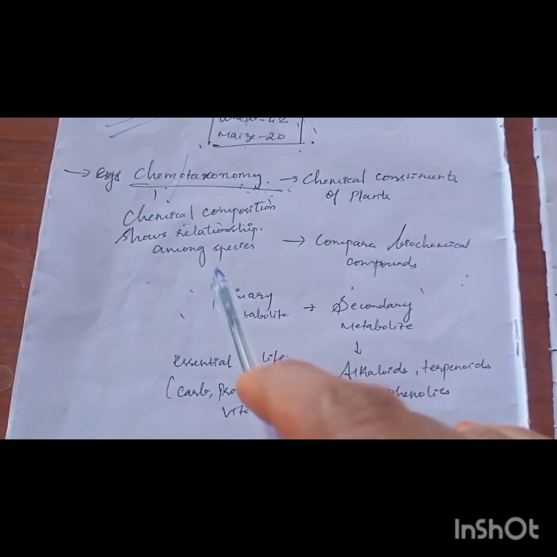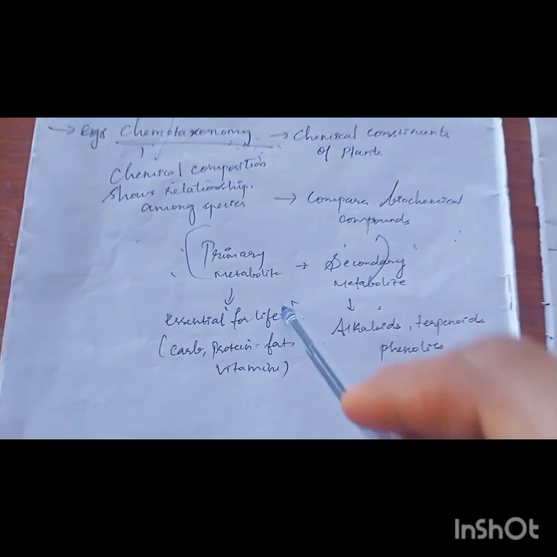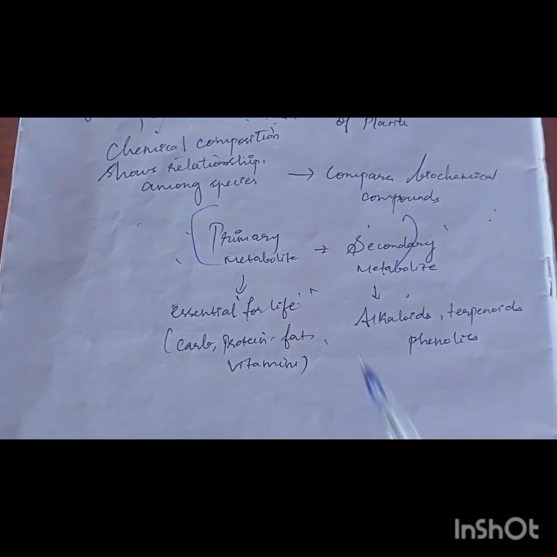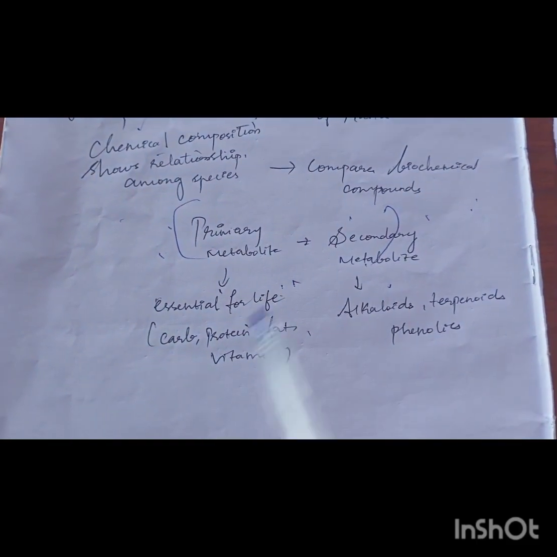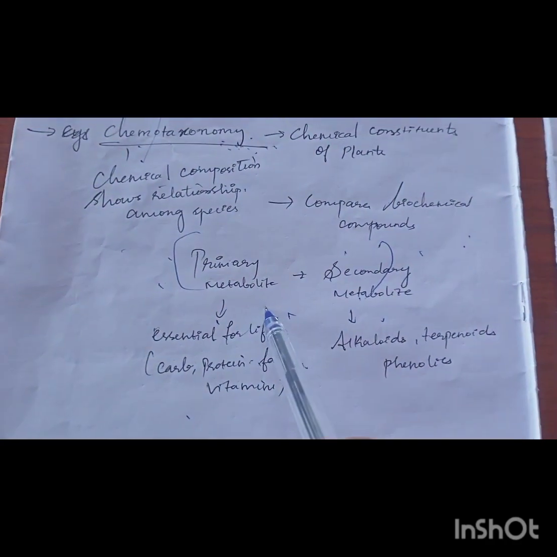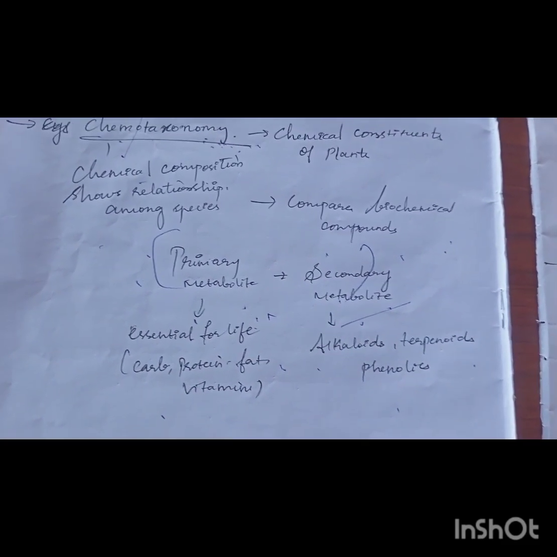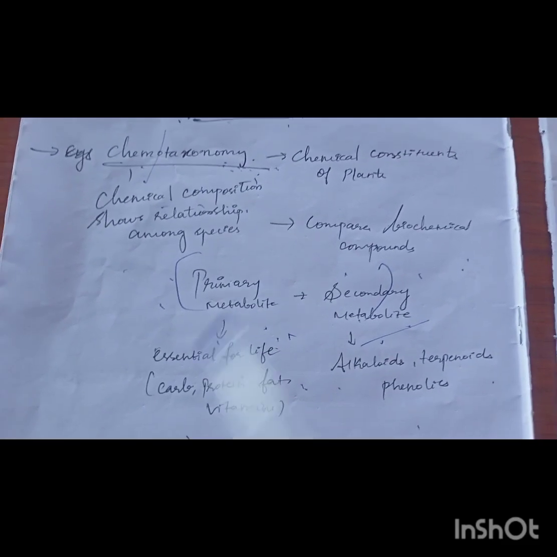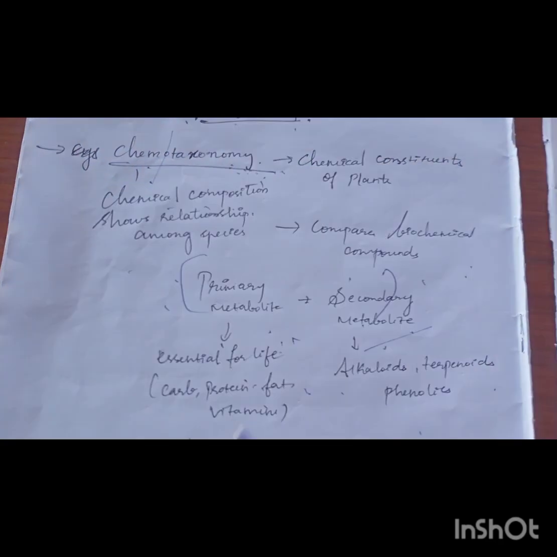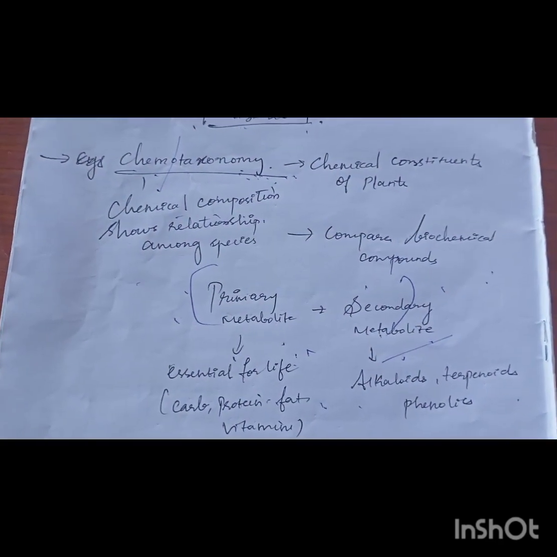The most important ones are primary and secondary metabolites. Primary metabolites are the basic chemicals essential for all the activities of life. They include carbohydrates, proteins, fats and vitamins. From the primary metabolites, the secondary metabolites evolved, and those include alkaloids, terpenoids, phenolics, etc. So many chemical components are there, and based on their percentage of resemblance, the classification was done.